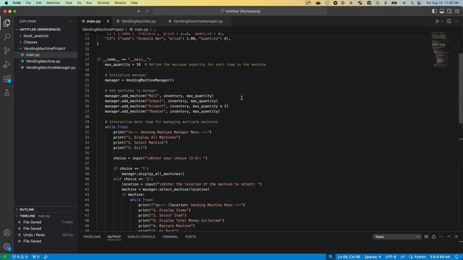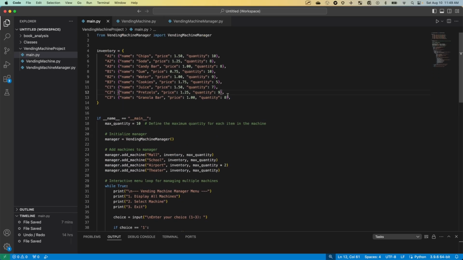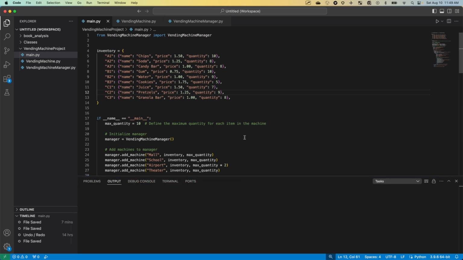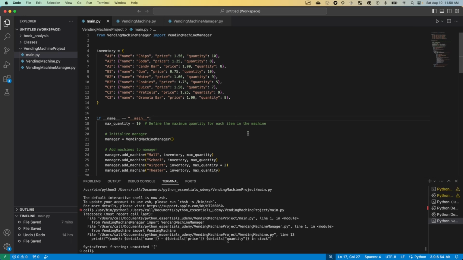So that is main. Now let's see if this will run or if we may have to do some debugging here. Here we go. Let's run. We do. So we're missing something. This is a good debugging exercise. F string unmatched. We're starting at the bottom and moving up.